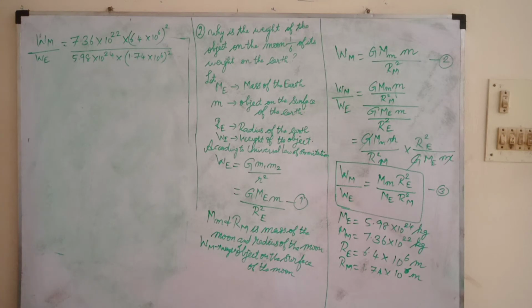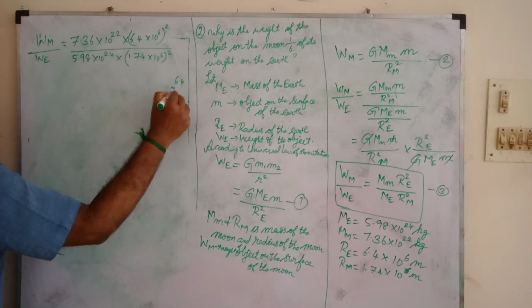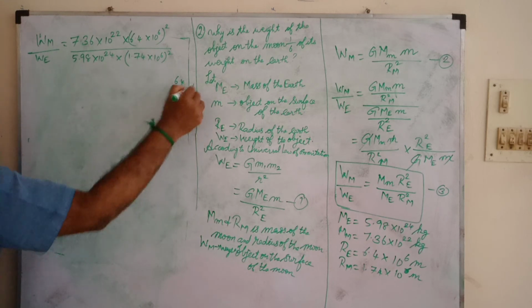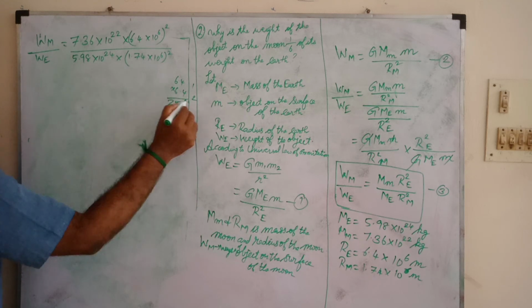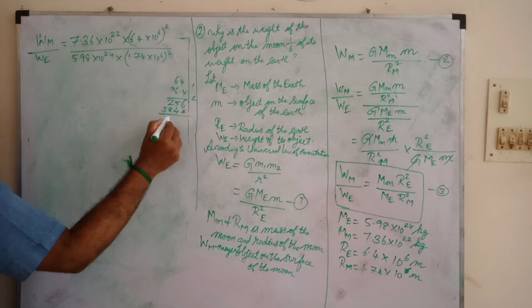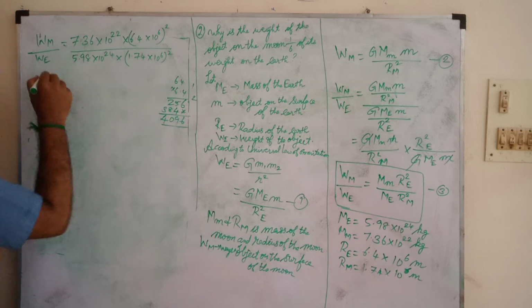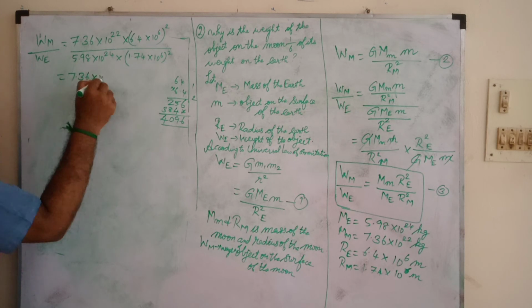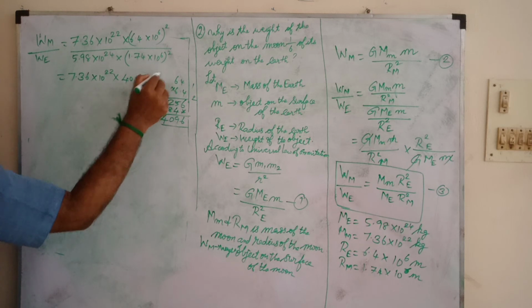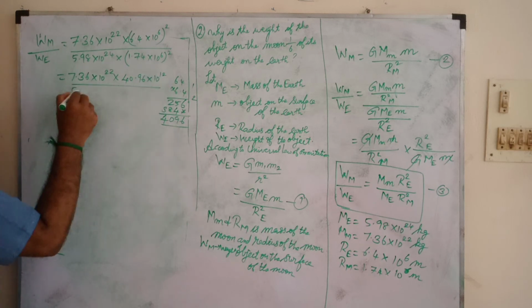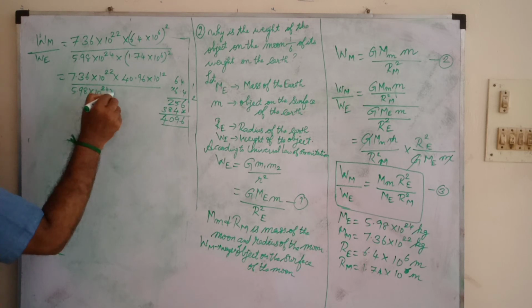Now 6.4 whole square we are going to write. 6.4 into 6.4 how much? 4 4s are 16, balance 1. 6 4s are 24, 24 plus 1, 25. 6 4s are 24, balance 2. 6 6s are 36, 36 plus 2, 38. So 40.96. So 7.36 into 10 power 22 into 40.96 into 10 power 12 by 5.98 into 10 power 24 into